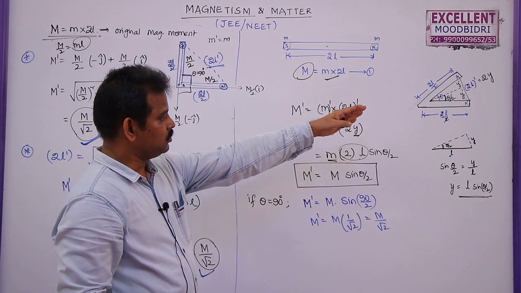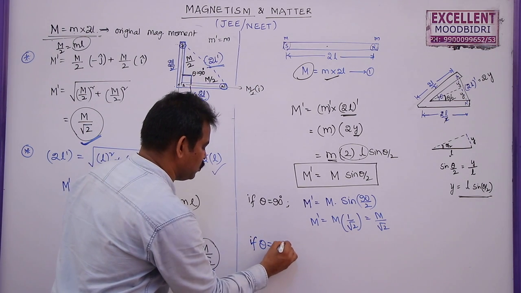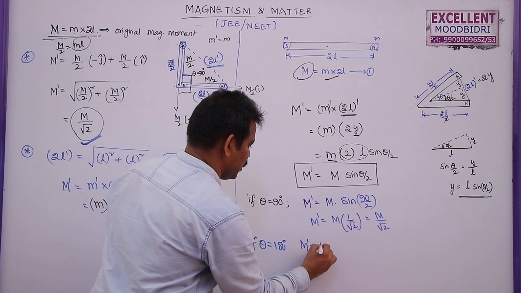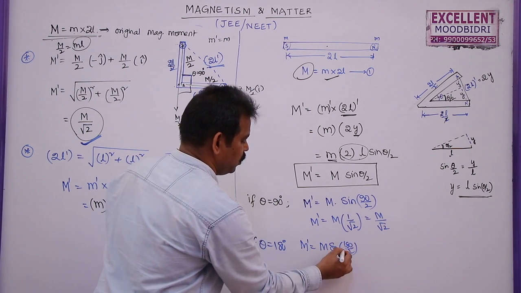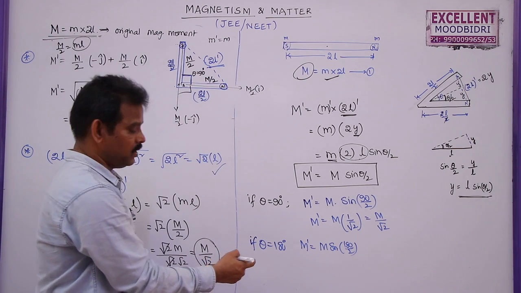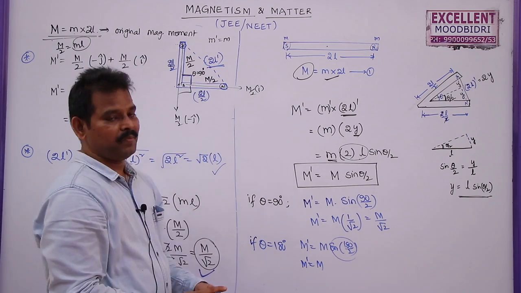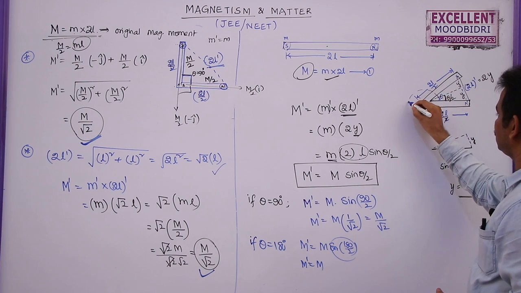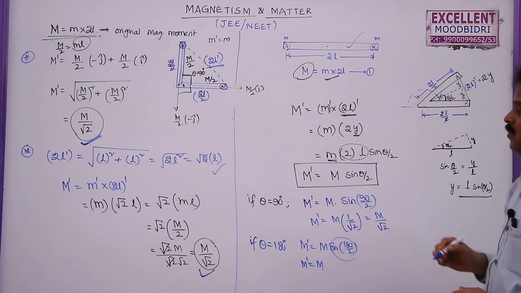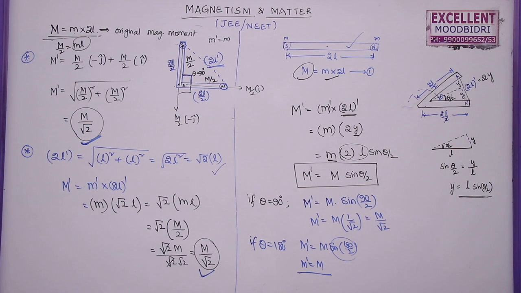Suppose theta is equal to 180. Then M dash is equal to M into sine 180 by 2, which is sine 90, and this will become 1, so M dash is equal to M. What is the meaning of theta 180 here? This one is bent such that theta is 180, which is nothing but the given bar magnet, whose magnetic moment remains as capital M.